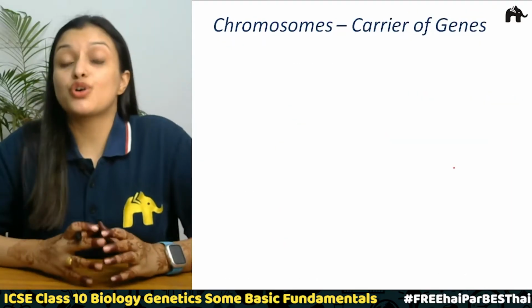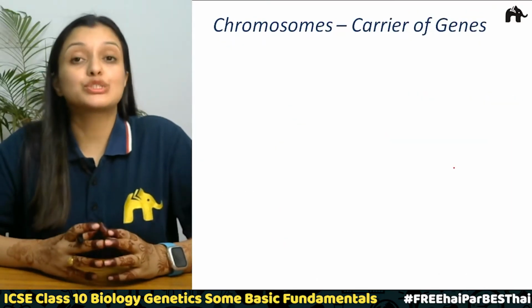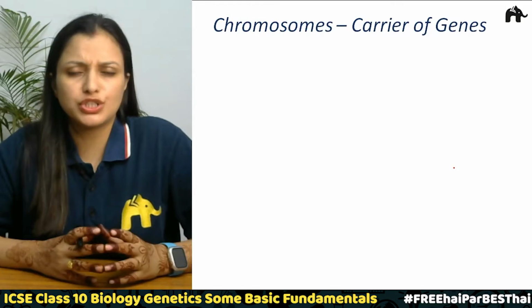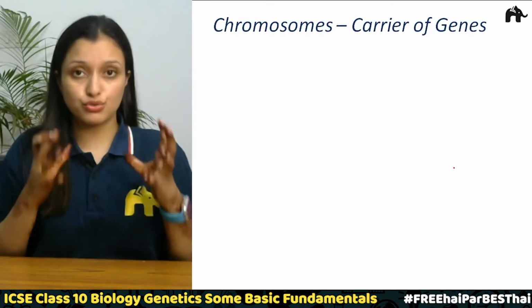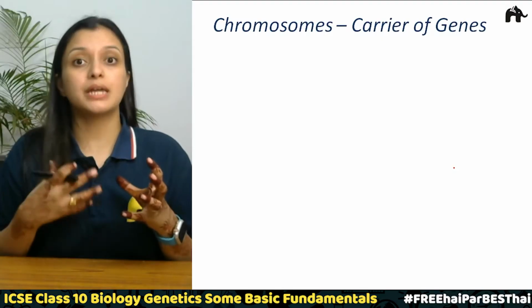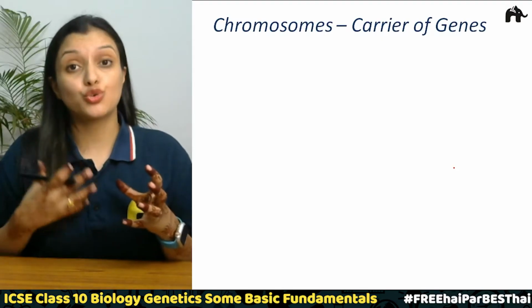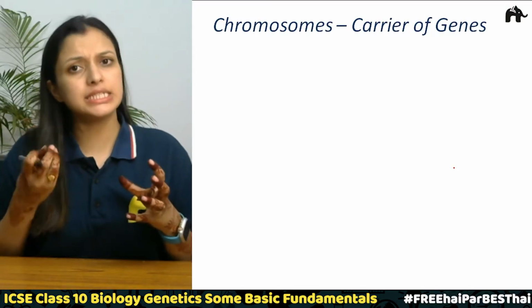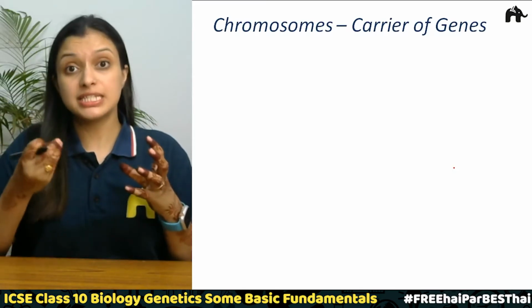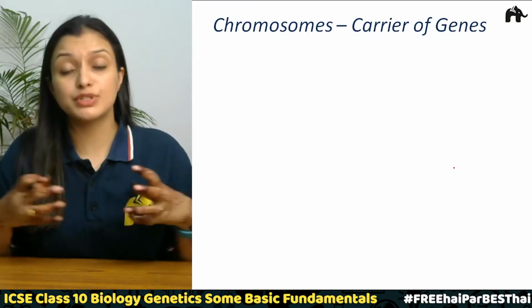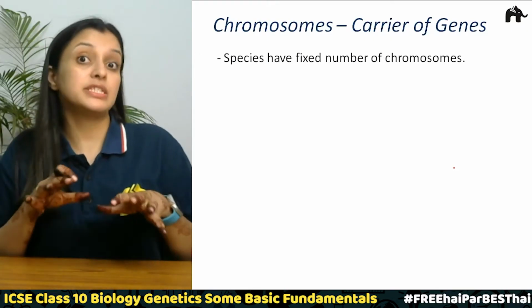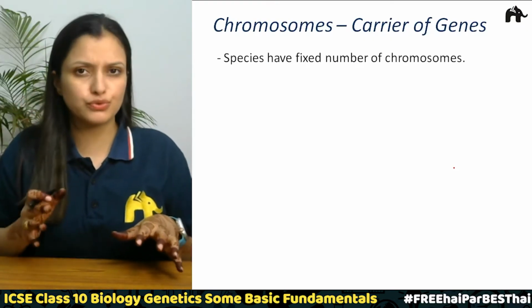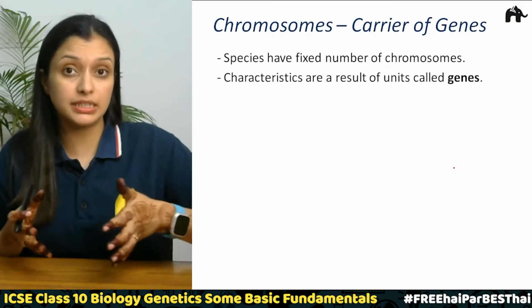Correct? Now talking about the next part, that is chromosomes, which are the carrier of the genes. Do you remember the last chapter that we studied? We studied about chromosomes. Inside the chromosome, they are made up of histone proteins and DNA. And this is a DNA segment which has genes on it, right? So every organism, every species has a fixed number of chromosomes. We have already studied about that.